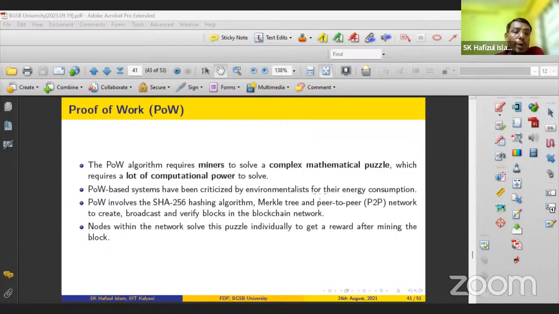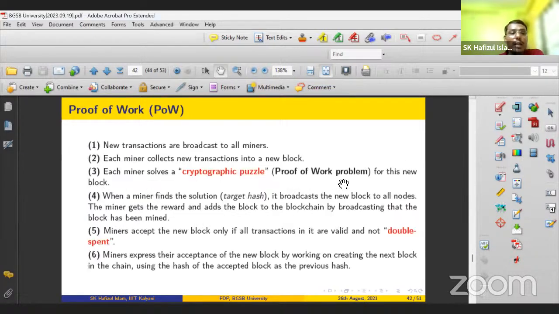So this is a 32 bytes value, or 256 bits value. This is called the partial hash inversion, because you do not have to find the entire x, that means only the approximate x. So this is called the partial hash inversion problem. This is actually used in the consensus algorithm. The hash function that is used here is SHA-256, and it is used to solve the proof of work algorithm.